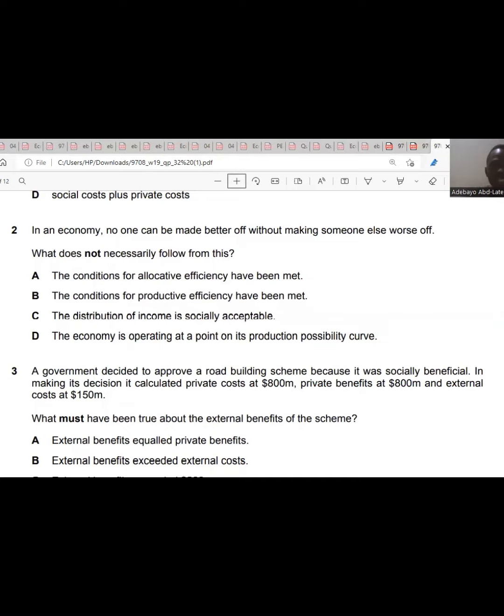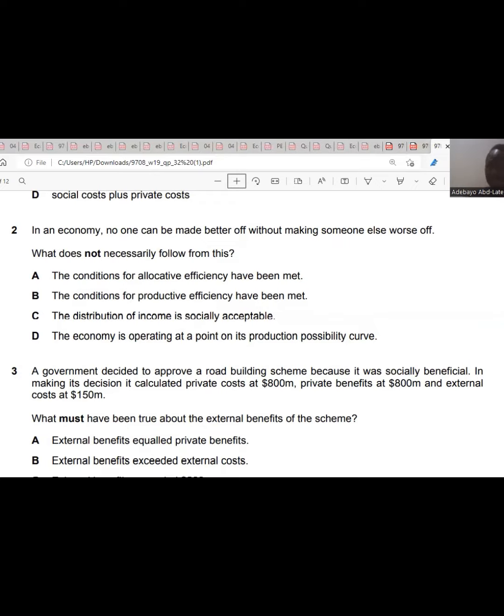But if one has to be made better off as a result of someone else being worse off, it will be based on distribution of income. And when there's distribution of income, it means the government is trying to reduce the gap between the rich and the poor. But there's no way government could successfully bridge the gap between the rich and the poor. But whatever government comes up with in terms of income distribution, it has to be socially acceptable.